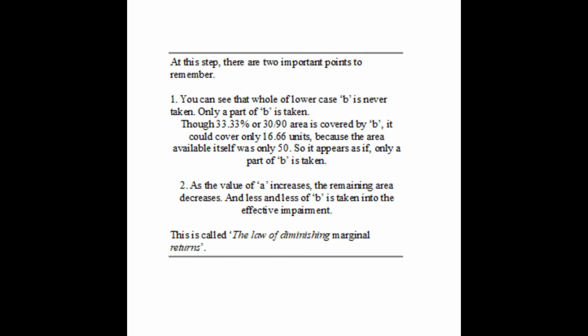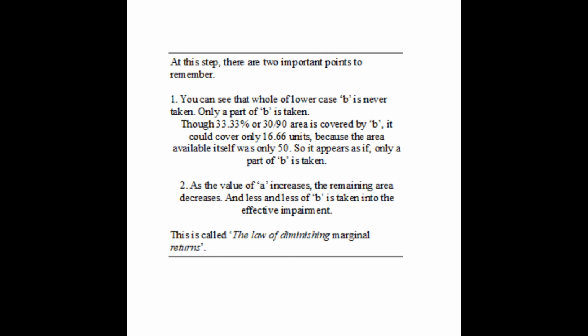At this step, there are two important points to remember. Number one, you can see the whole of lowercase b is never taken. Only a part of b is taken. Though 33.33% or 30 by 90 area is covered by b, it could cover only 16.66 units because the area available itself was only 50.